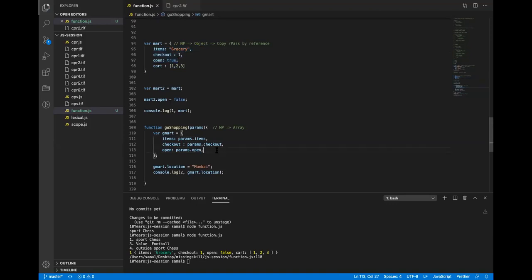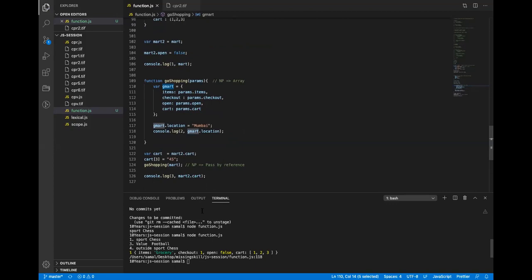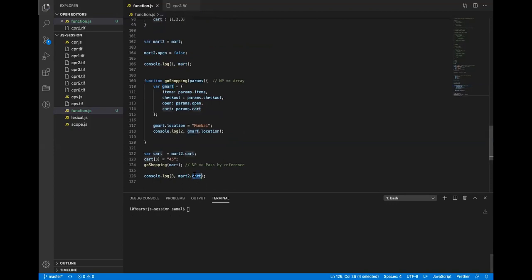And the moment I use this again, params.cart, all of these are local to this now. So even if I change it here, it will not affect the outside object. Right, it did not affect the outside object.